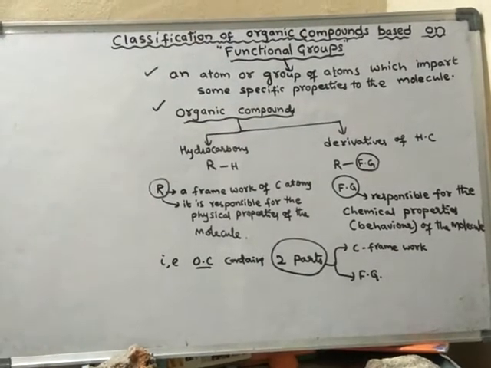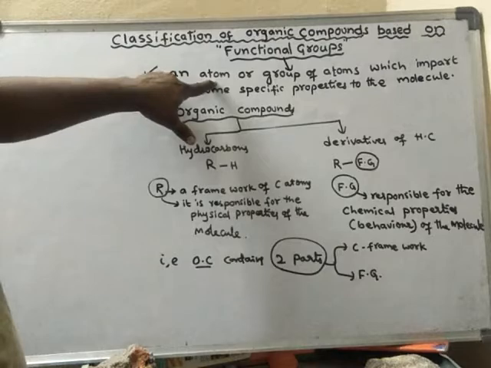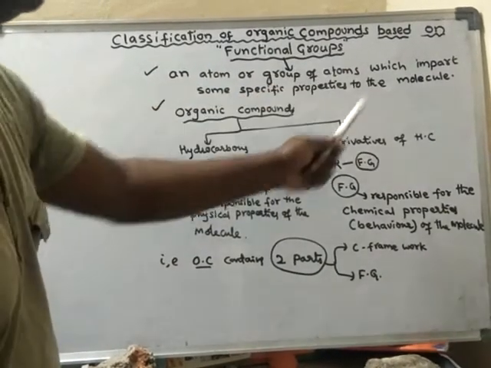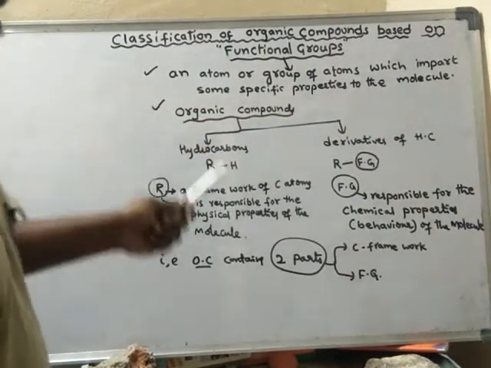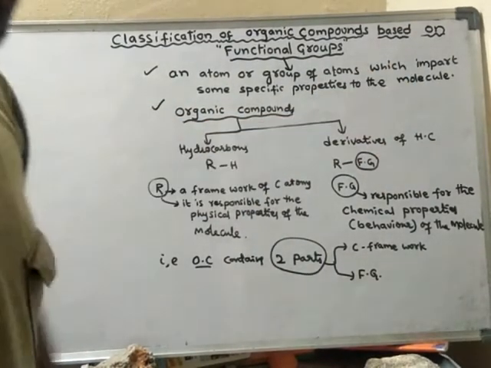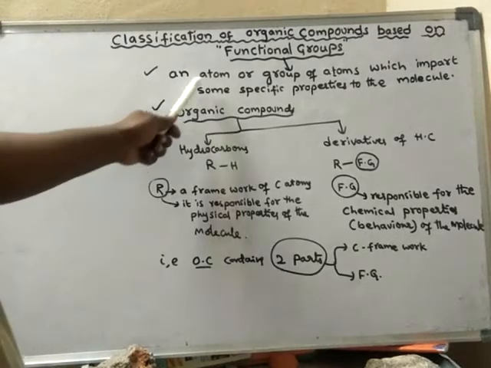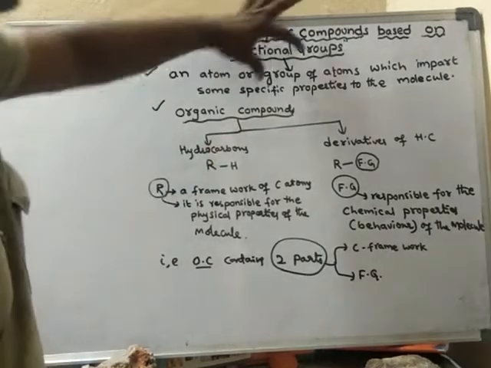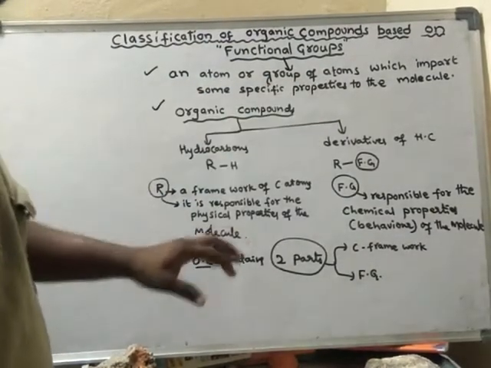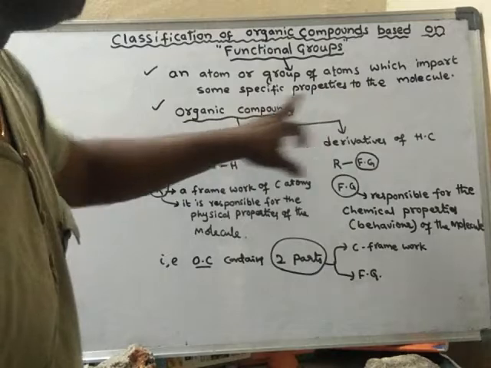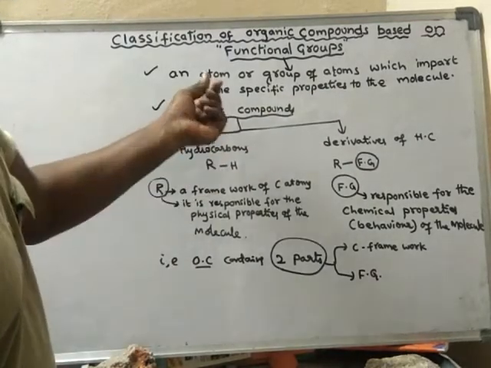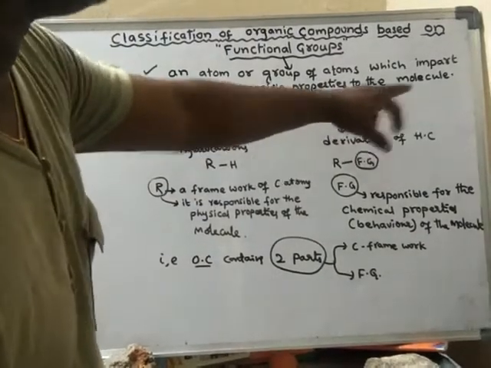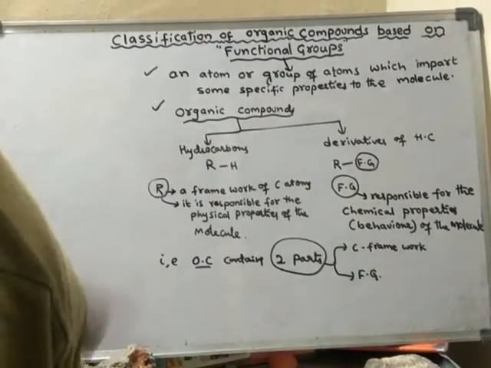What is a functional group? A functional group is nothing but an atom or group of atoms which imparts, or gives, some specific properties to the molecule. Due to the presence of this atom or group of atoms, the molecule gets some specific properties. The atom or group of atoms which imparts specific properties to the molecule is said to be a functional group.